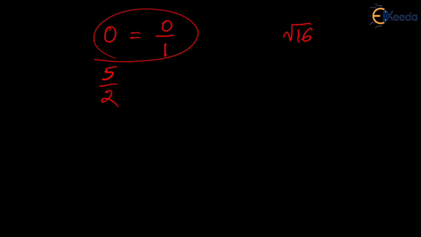Let us take an example 0, or an example 5 by 2, or an example root 16. 0 can be written as 0 upon 1 or 0 upon 2, it remains the same. Both 0 and 1 are integers and hence 0 will be a rational number. Fractions are again rational numbers, p by q, where q is not equal to 0; p can be equal to 0. Root of 16 is as good as 4. 4 is an integer, it is definitely a rational number.